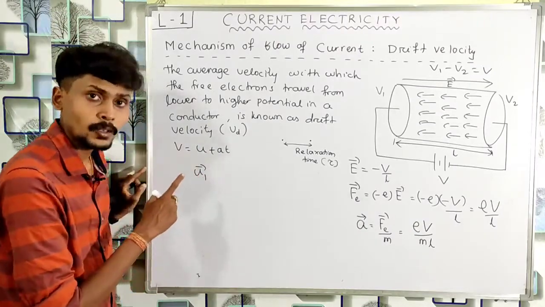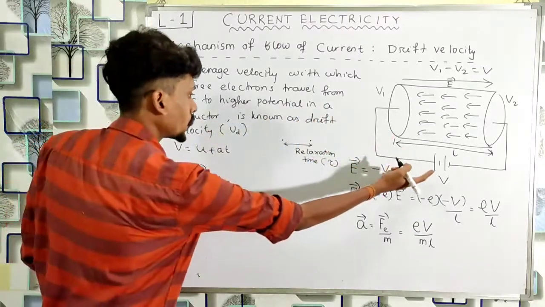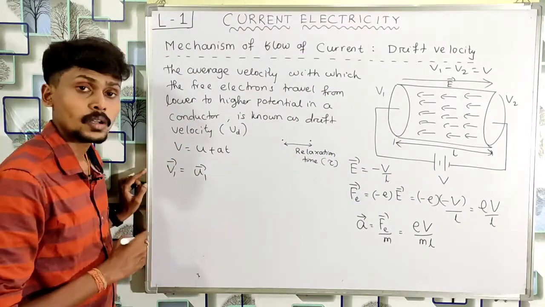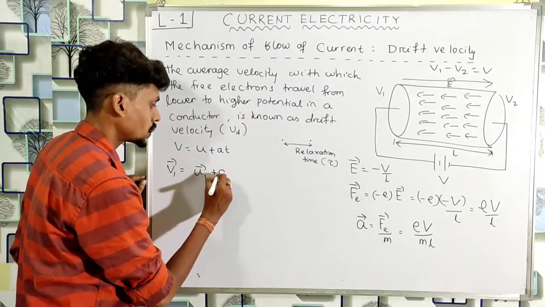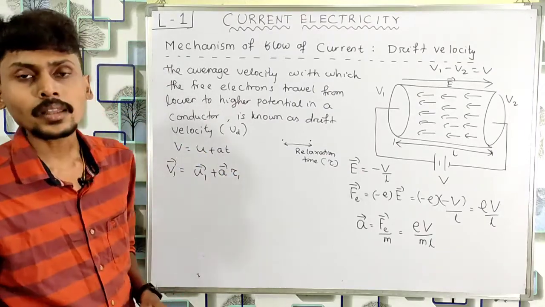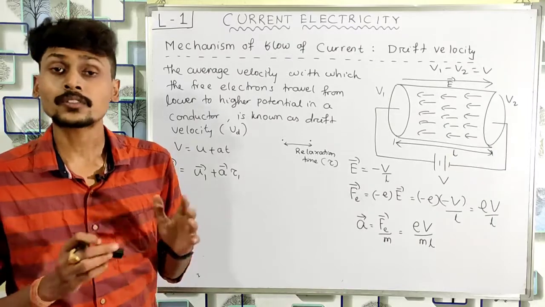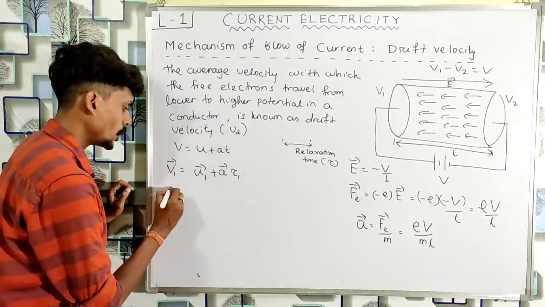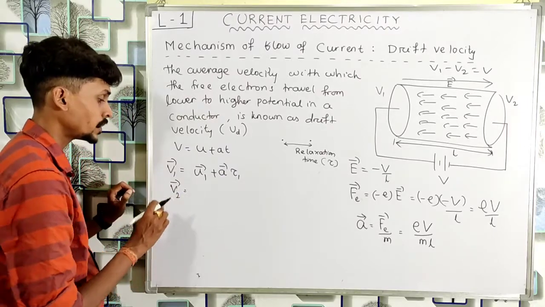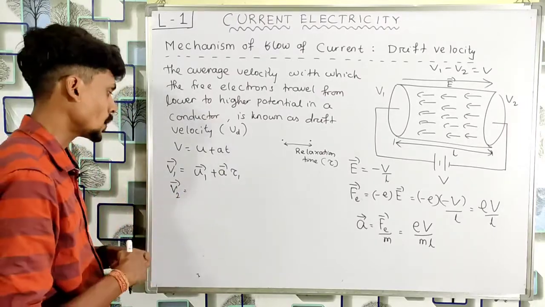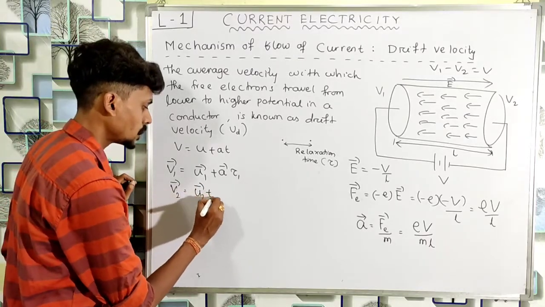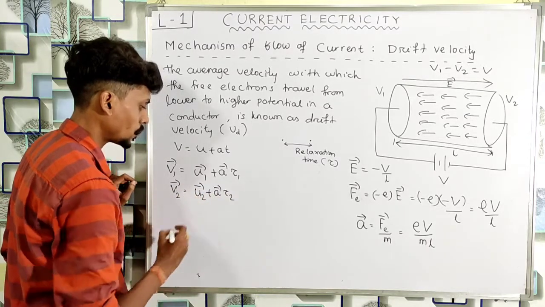So the final velocity after applying the potential difference will be v1 vector equal to u1 vector plus a into tau 1. What is tau 1? Tau 1 is the relaxation time for the first electron. Similarly, if I write the equation for the second electron, v2 vector, meaning the final velocity of the second electron, will be u2 vector plus a into tau 2.